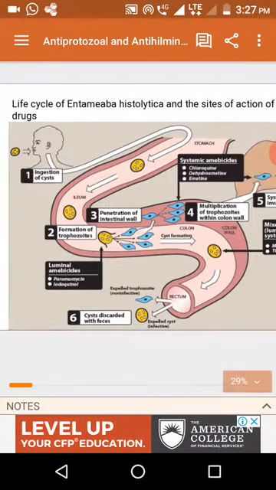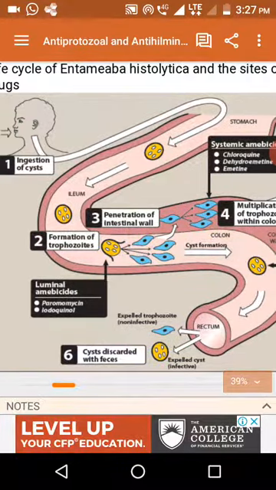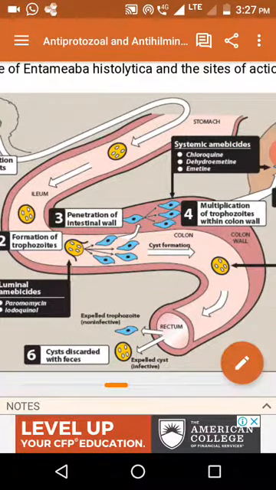Later the cyst enters non-infected people, into the intestine, where the cyst is converted into trophozoites. It leads to formation of many trophozoites. The trophozoite is the infective form. It mainly causes amoebiasis. These trophozoites cause Entamoeba histolytica infection, amoebiasis.